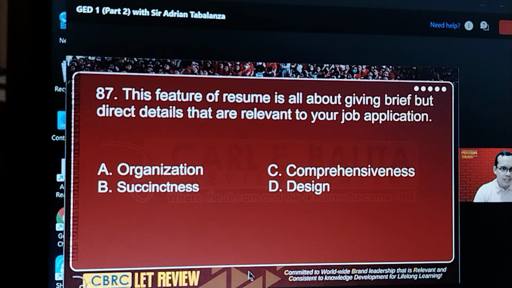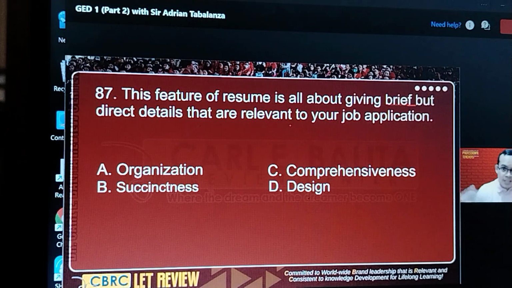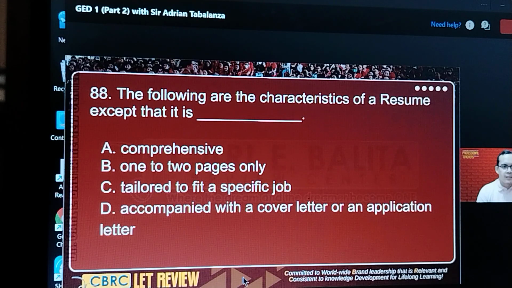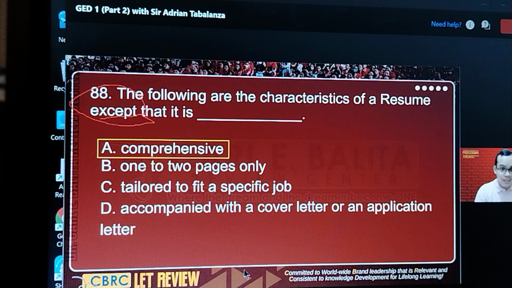Okay, next is 87. Keyword here is brief. Another word for brief is concise. Another word for concise is succinct. So the right answer here is succinctness, letter B. 88. Characteristics of a resume exec. They should be easy because it's not comprehensive. It is concise, right? It's composed of 1 to 2 pages only.